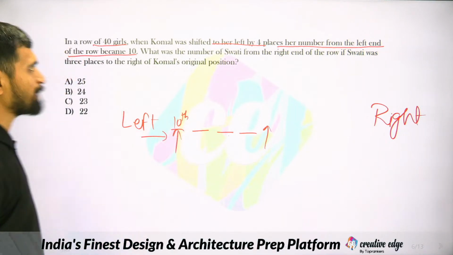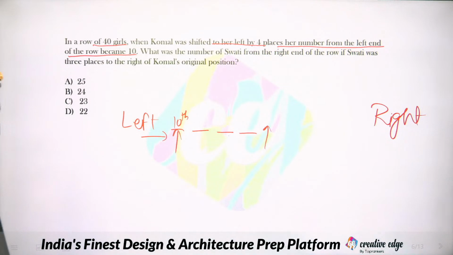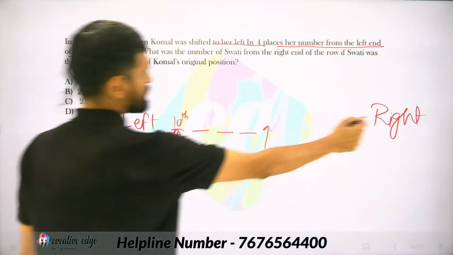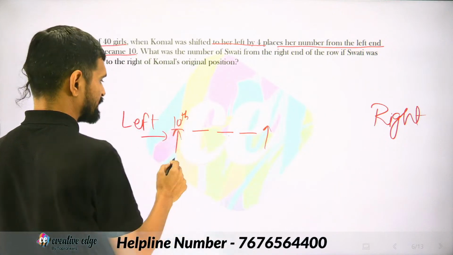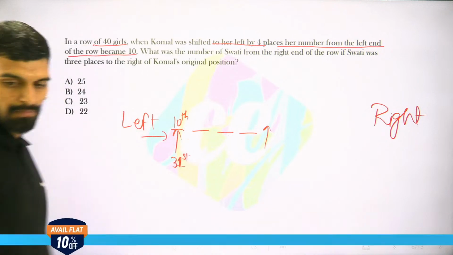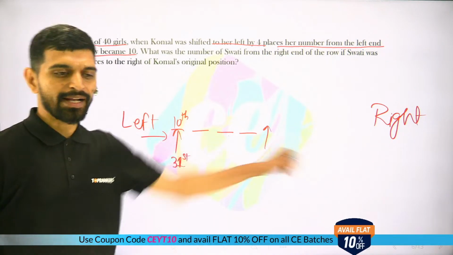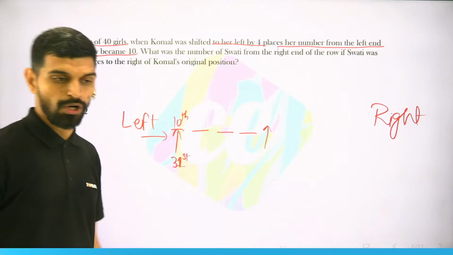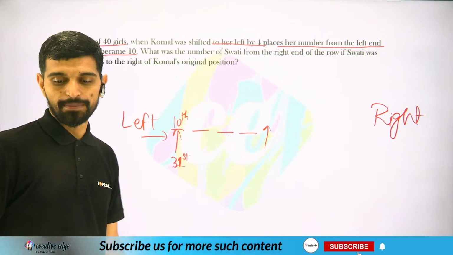This place is 10th from the left side, right? So can I say from the right side, this place is 31st? Because left and right positions' sum will always be total plus 1. Fine.